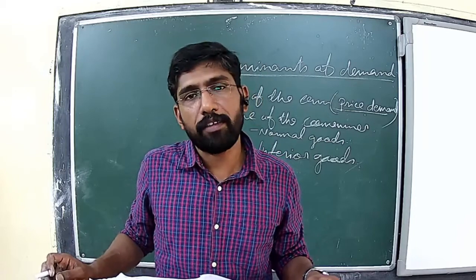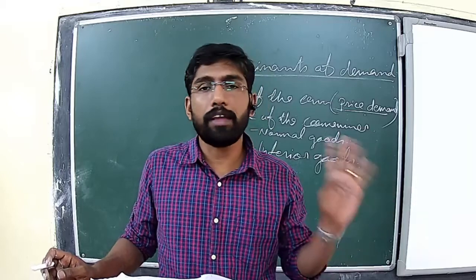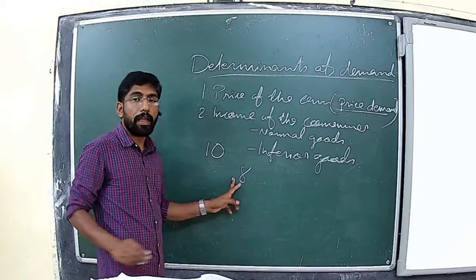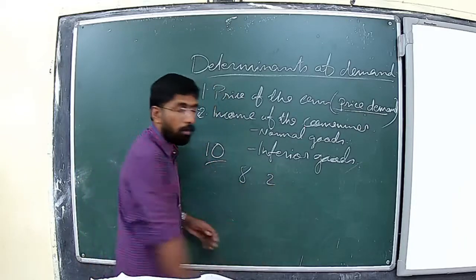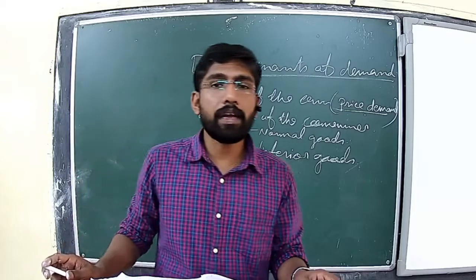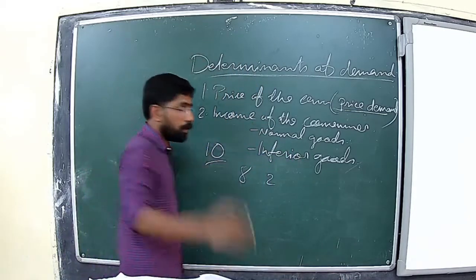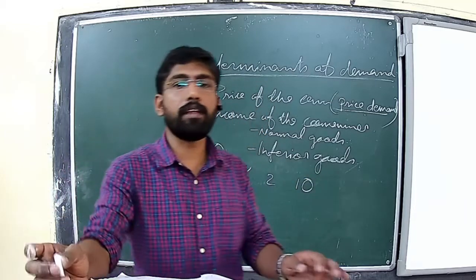Daily he will have to purchase 1 kilogram of maize for him and his family members. After 8 rupees from his income, there remains only 2 rupees. And 1 kilogram of rice costs, suppose, 10 rupees.